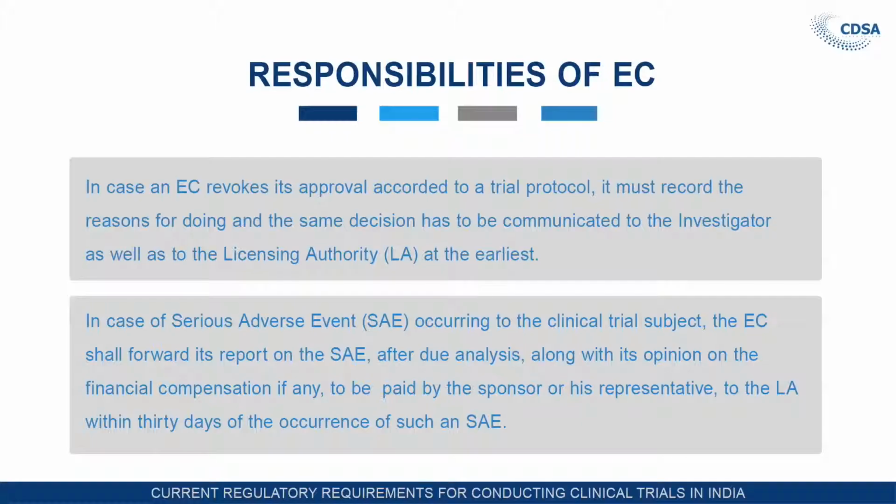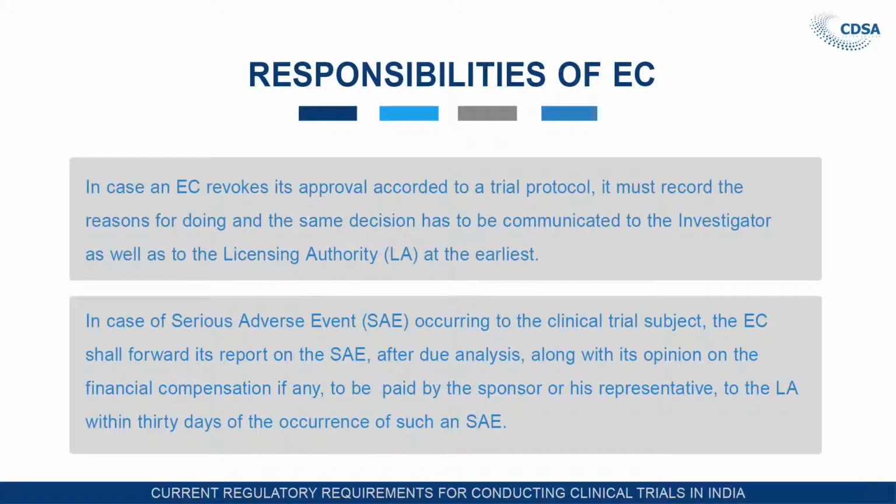In case an ethics committee revokes its approval of a trial protocol, it must be recorded, and the reason for doing so shall be communicated to the investigator and to the licensing authority. If after giving approval, the ethics committee thinks that the approval should be revoked, then that should be immediately informed to the principal investigator who is involved in the study and also to the licensing authority.